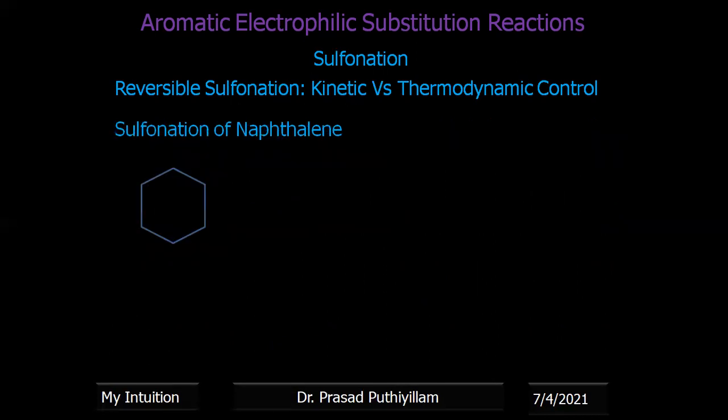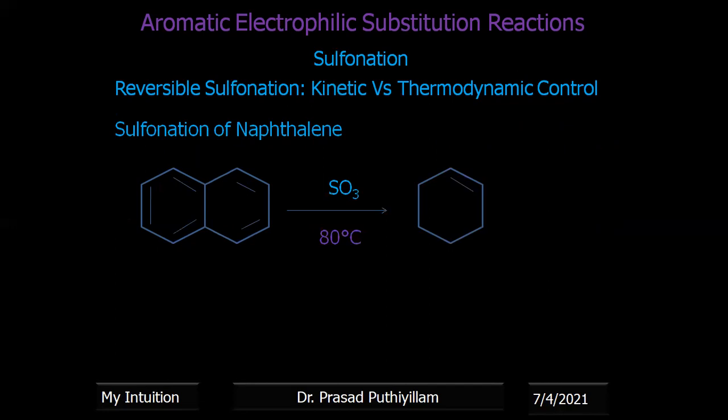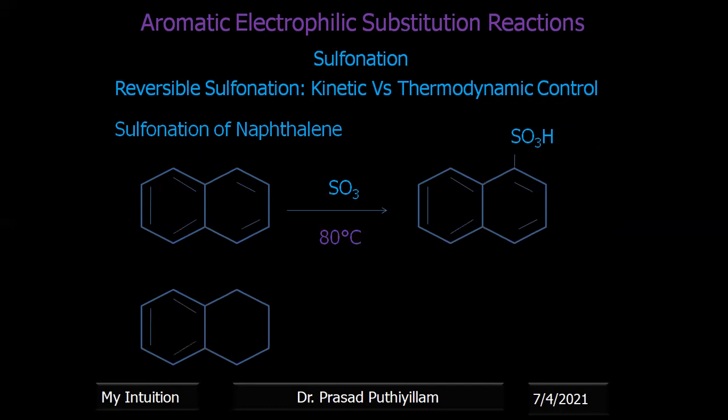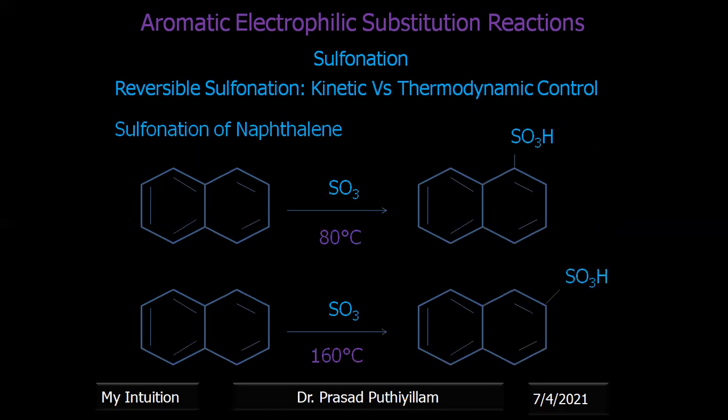Sulfonation of naphthalene. So this is naphthalene's structure. Sulfonation at 80 degrees Celsius, at lower temperature, will give position 1. That is position 1 of naphthalene, which gets substituted with SO3H. At a higher temperature, it will be obtained at position 2. Whether the product is the substitution at position 1 or position 2, in the case of naphthalene, it is easy to identify by different methods, spectroscopy itself.